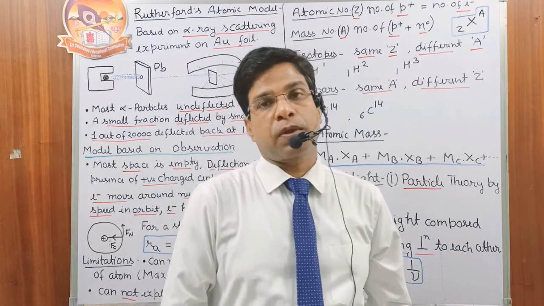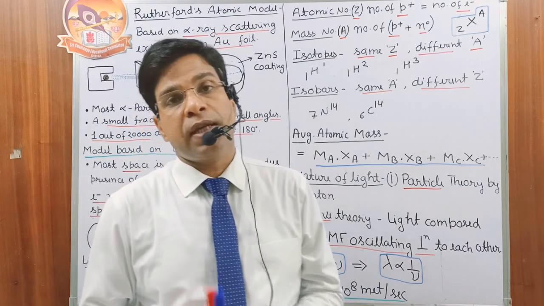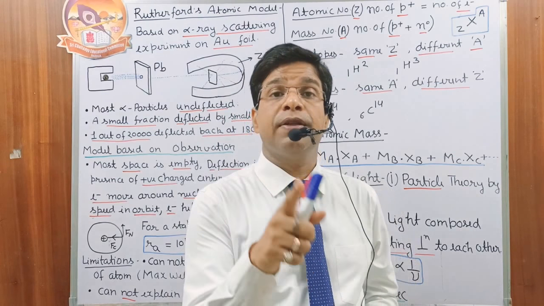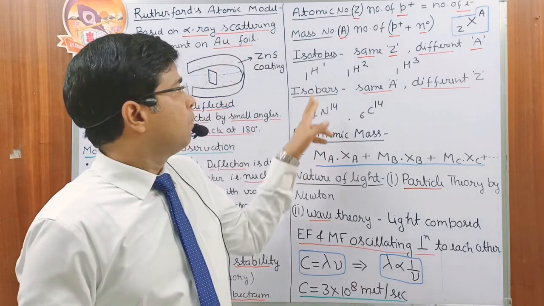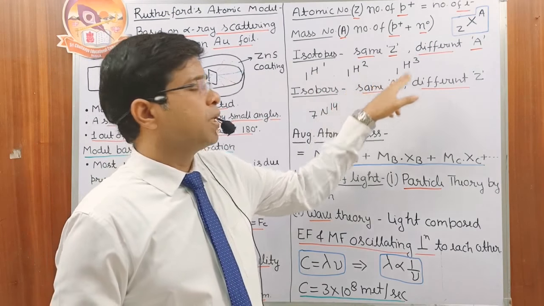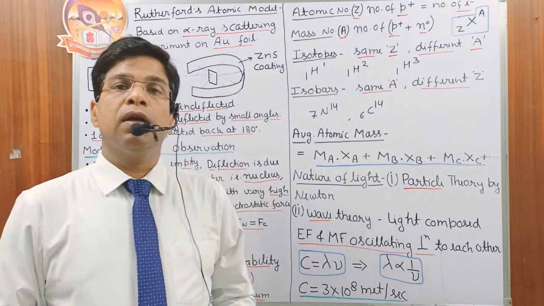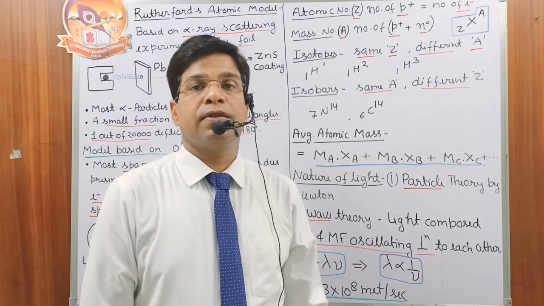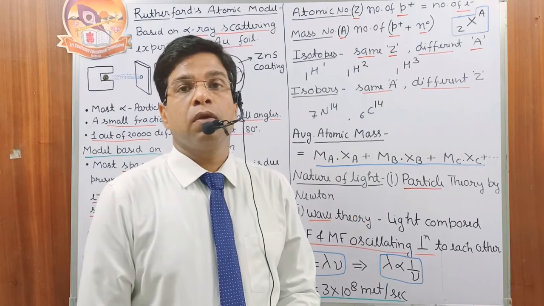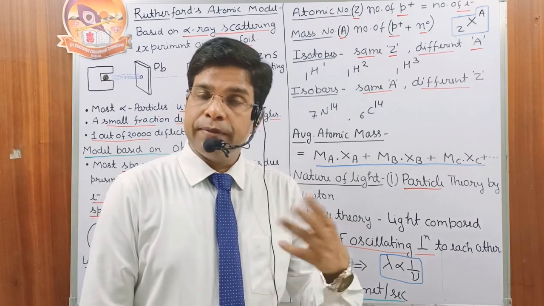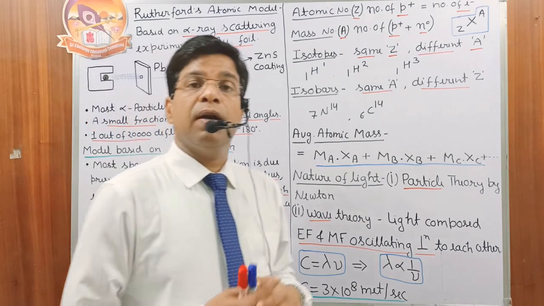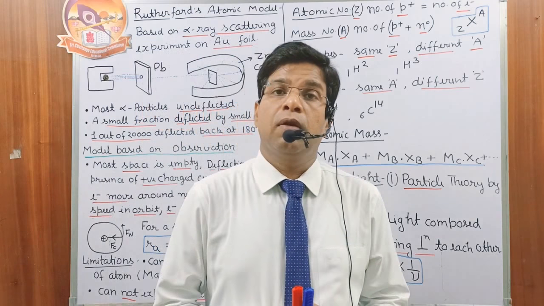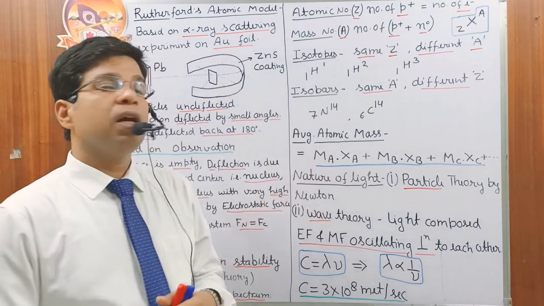Now we have isotopes. Isotopes are atoms of the same element. They have the same atomic number but different atomic mass due to a different number of neutrons, like 1H1, 1H2, 1H3. All are atoms of hydrogen. All have atomic number 1, but the mass is different: protium has mass 1, deuterium mass 2, tritium mass 3. So they have the same atomic number but different mass numbers, and such atoms of the same element are called isotopes. Next we have isobars.